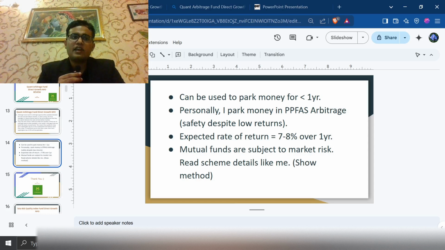So this NFO is good, and if you want you can definitely invest in this NFO. Personally, I will not invest in this NFO. I will invest in Parag Parikh Arbitrage Fund if I have the money to park for less than 1 year.